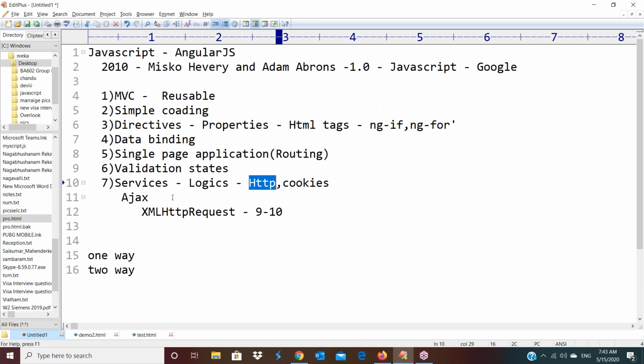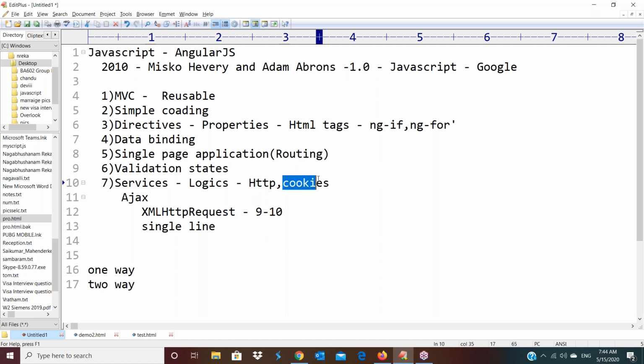So if you are using the HTTP service, the same Ajax concept you can use here, and you can create the object by using HTTP service, and you can send that Ajax object to the server with only a single line statement. That is the difference between normal JavaScript Ajax and AngularJS Ajax concept. Like that, this is one service, HTTP service, to work with the Ajax concept.